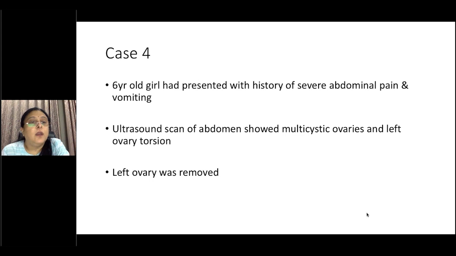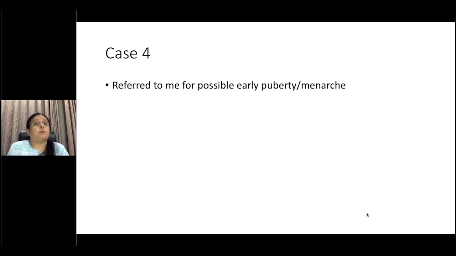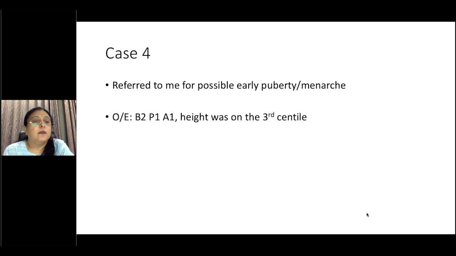removed. So this child was referred to me with the possibility that this might be early puberty or might lead to early menarche because the ovaries were multicystic. On examination, there was B2, P1, A1 according to Tanner staging. So the breast development had just started. Height was on the 3rd centile, and when speaking to the parents, they were of average height. So the child was a bit on the shorter side. And when questioned, mom did mention that yes, recently I haven't noticed her growing as much as she was before. Her behavior had changed.